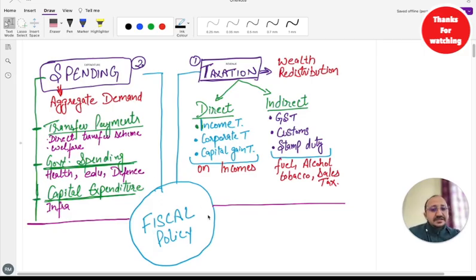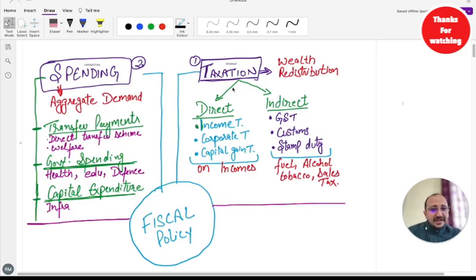So the government earns money basically from taxation, and taxation plays a very important role in wealth distribution. Means we take the money from middle class and rich people and we use that money for the development of everybody, and especially the citizens who are below the poverty line, who don't have access to good financial services. So we tend to give them good services. So wealth is distributed and utilized in a better way in a country, basically.